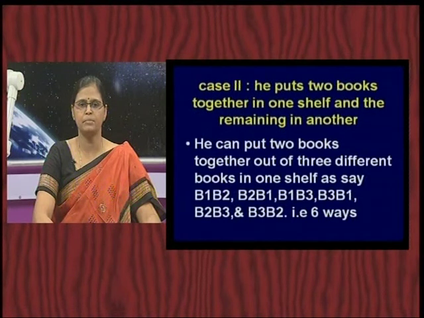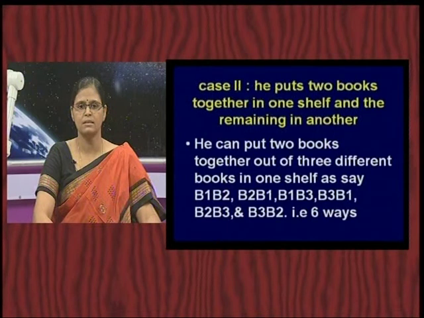If B1 is put on top, B2 goes at the bottom. He is putting B1 at the top and B2 at the bottom. It is not the same as B2 on the top and B1 at the bottom. So, therefore, those two are different. So, in how many ways can he put these 2 books together? He can put it as B1, B2, B2, B1, B1, B3, B3, B1, B2, B3 and B3, B2. That is, in how many ways is he doing it? Again, if you count, it is 6 ways.